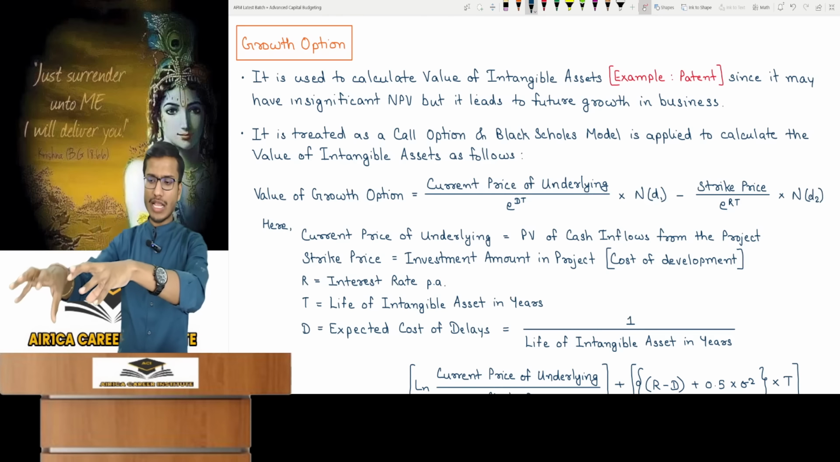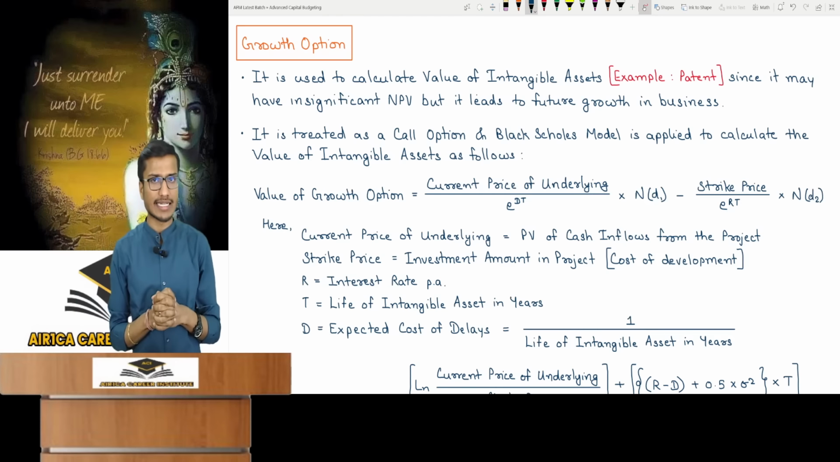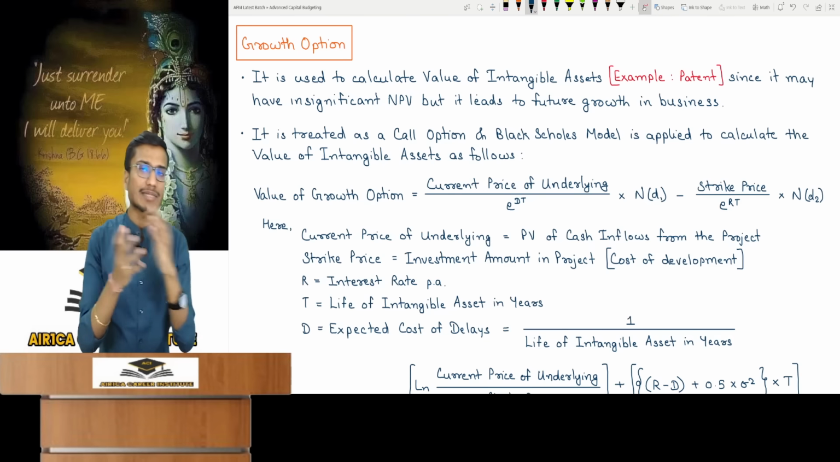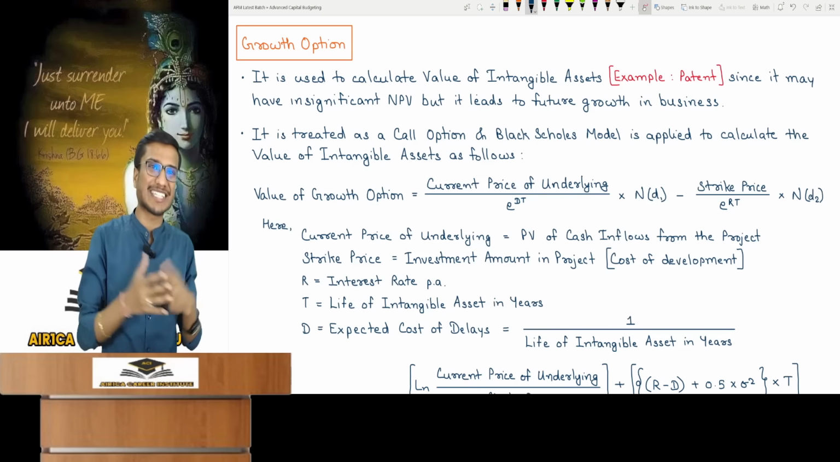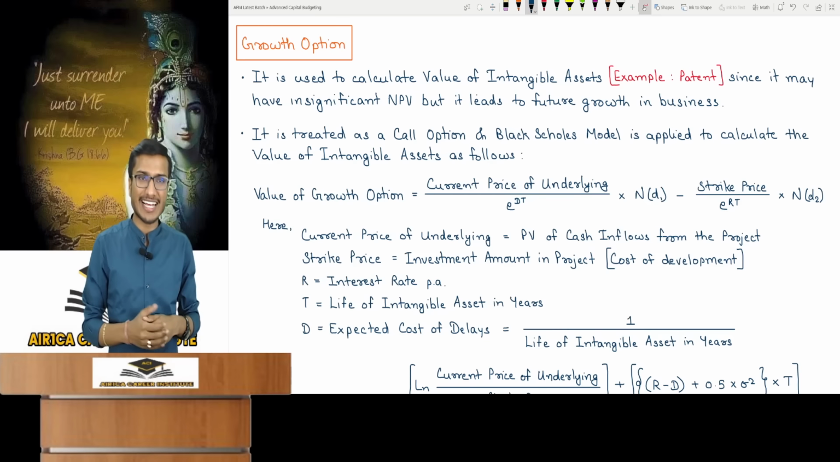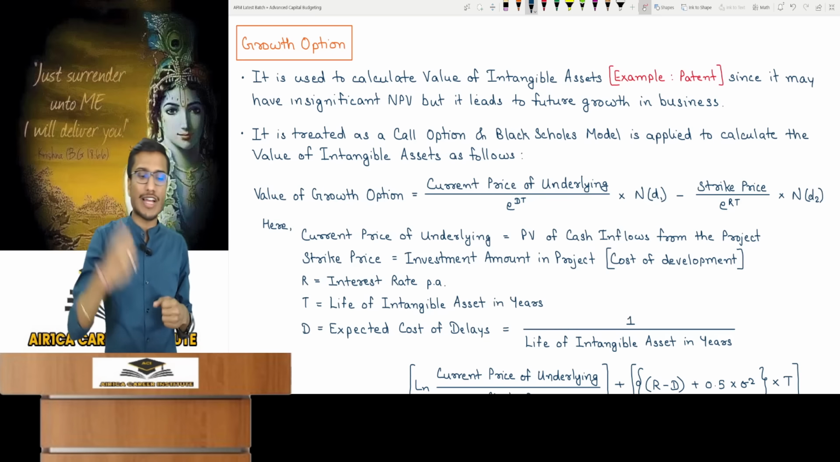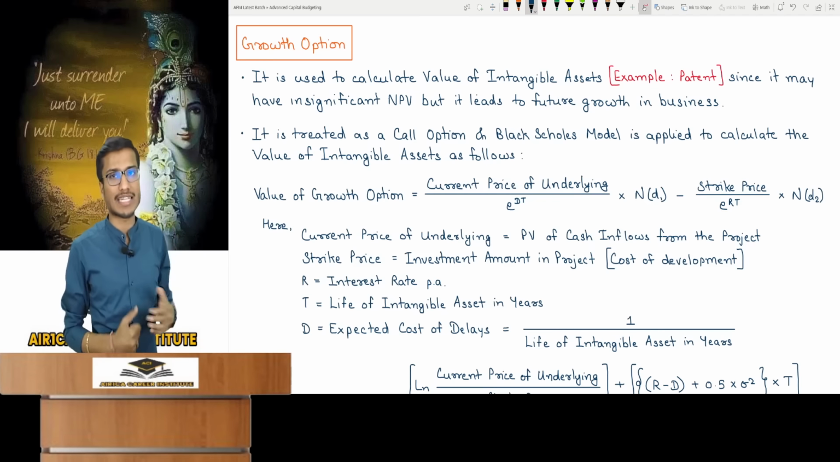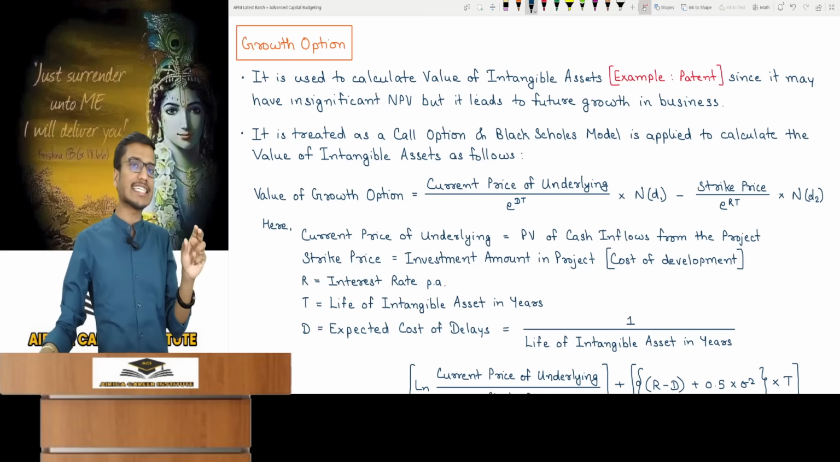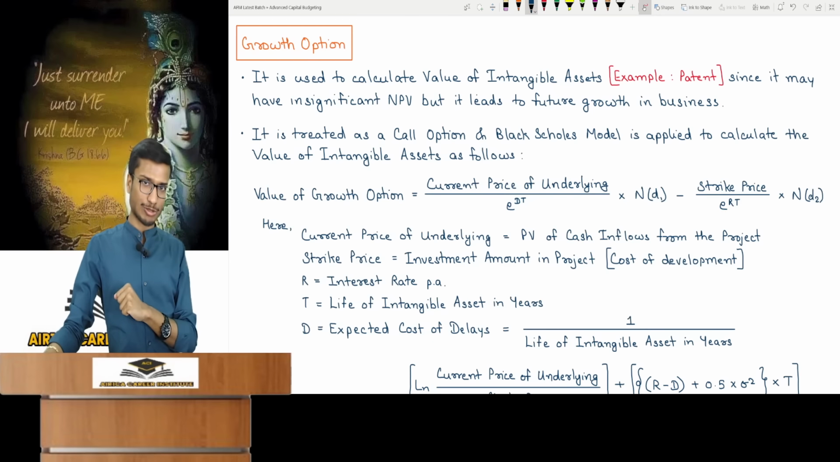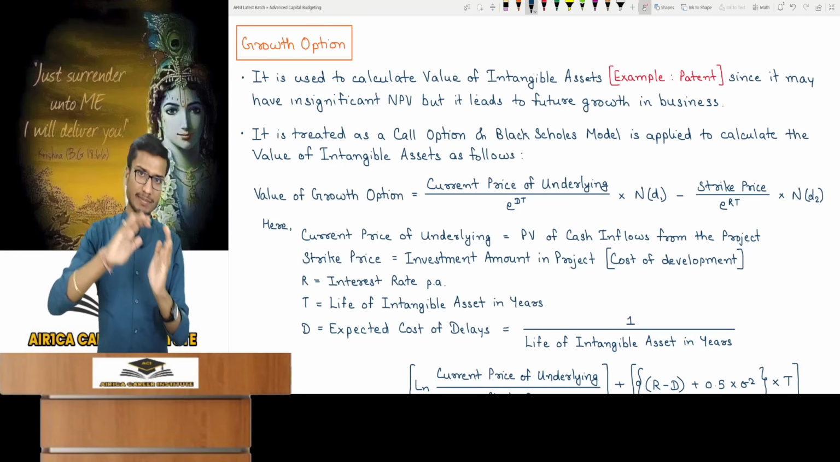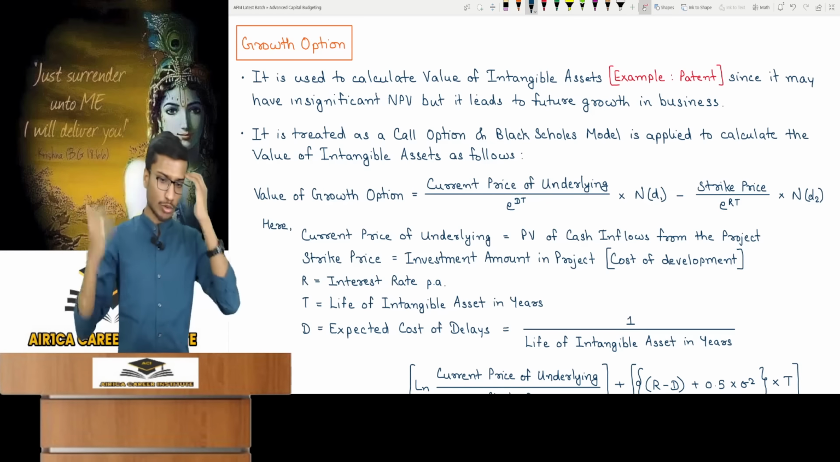So here, it's not about decision making in a project. Here we want to find the value of intangible assets. Look, I said real options are for special calculations, special decision making for a special purpose. So if you want to value an intangible asset like a patent, then the growth option is used. Why? Because the NPV of an intangible asset is in a way insignificant, you can't figure it out. You cannot calculate it as you don't see anything. But they provide growth to the business in the future.